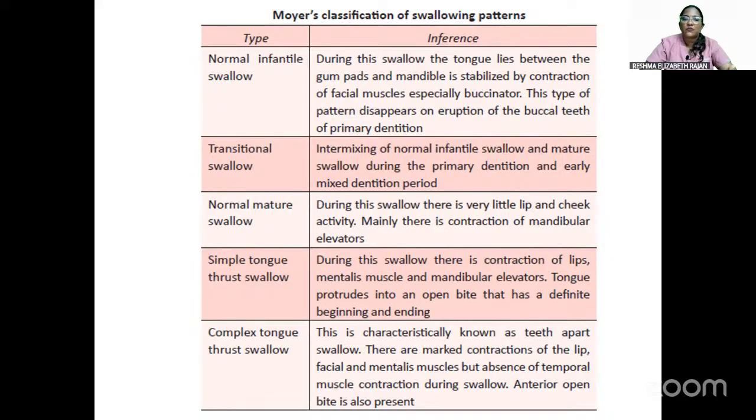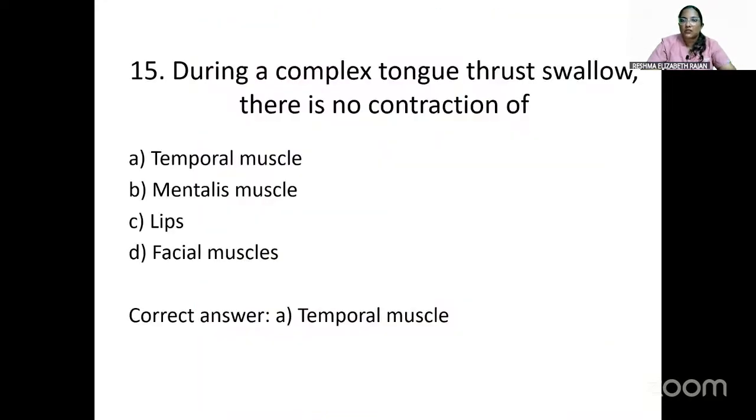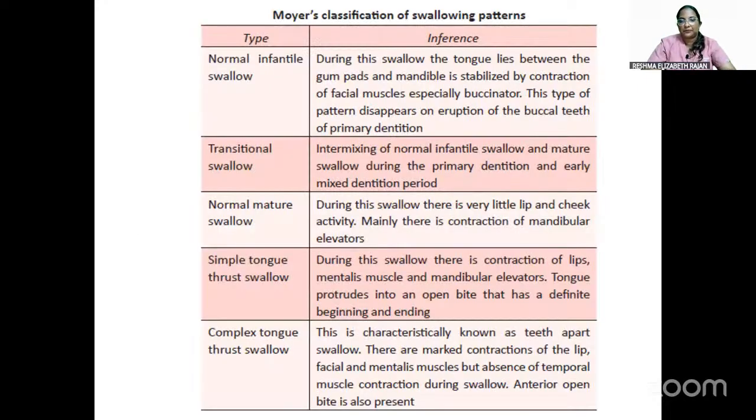Next comes the complex tongue thrust swallow. In this, it is actually known as a teeth apart swallow. There will be marked contractions of the lip, facial and mentalis muscle, but absence of temporal muscle contraction during swallow. An anterior swallow and anterior open bite will also be present. So that is the question which has been asked. During complex tongue thrust swallow, there is no contraction of the temporal muscle.